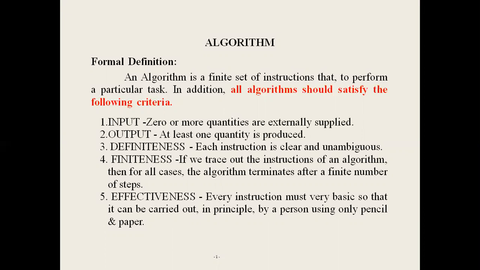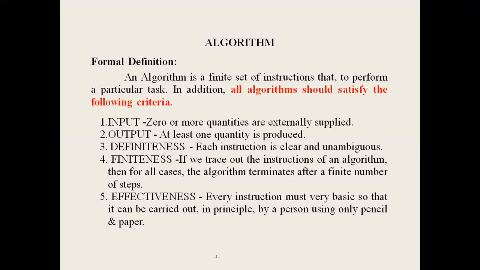At least one quantity is produced, that is, every algorithm has at least one output, one or more outputs, but at least one output is produced. Next one, definiteness. Each instruction must be clear and unambiguous.